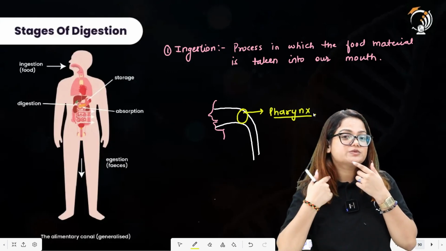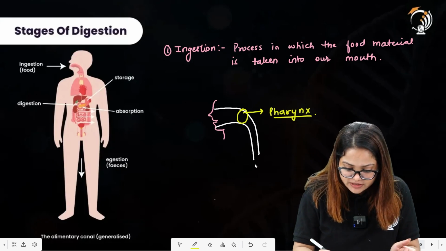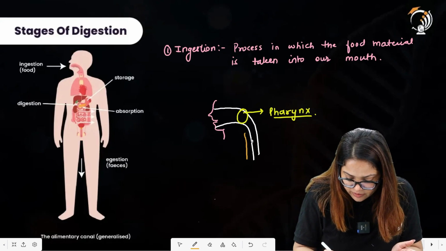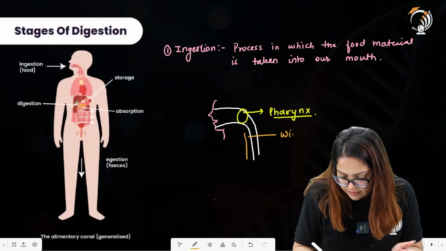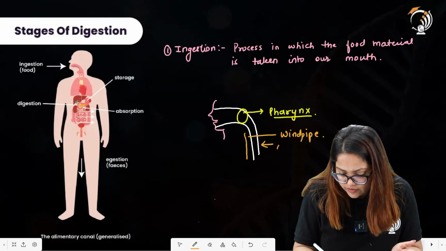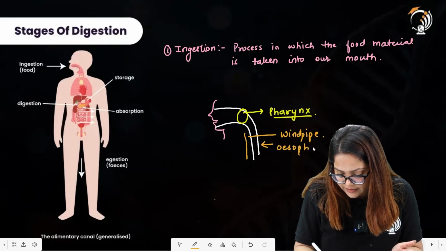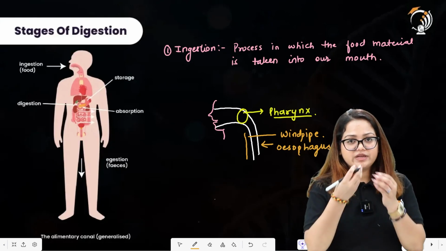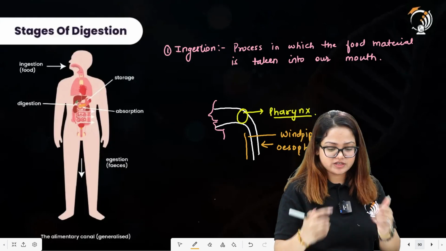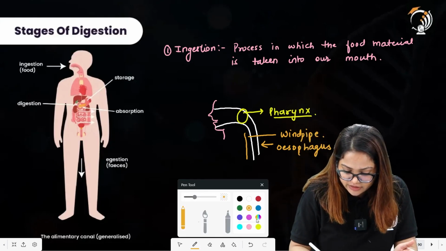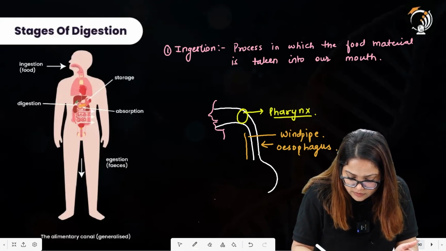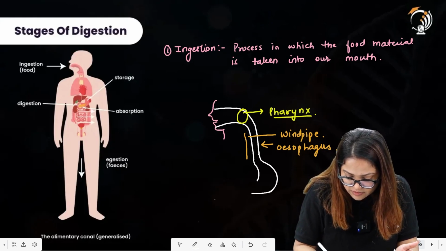Now the food will be transferred toward the esophagus. So here let us say that this is the esophagus, and here this is the windpipe. This one is the esophagus, or you can say the food pipe. All right. So we ingested our food, then the food will be transferring toward the esophagus. After that, what will happen? The food will be received by stomach.